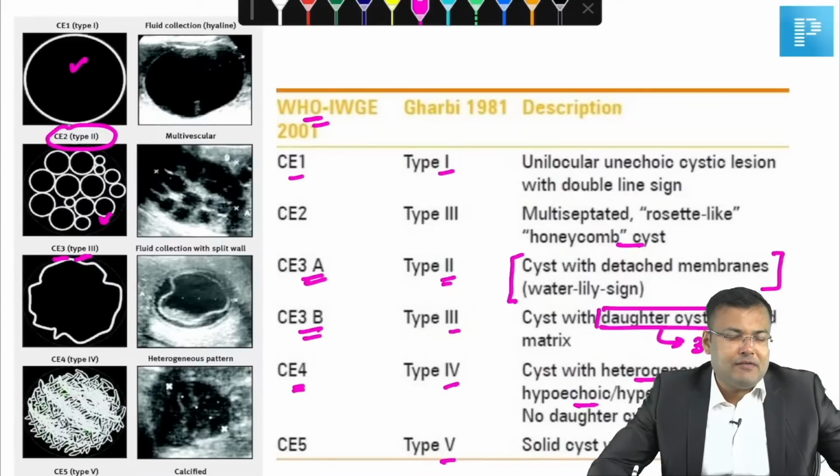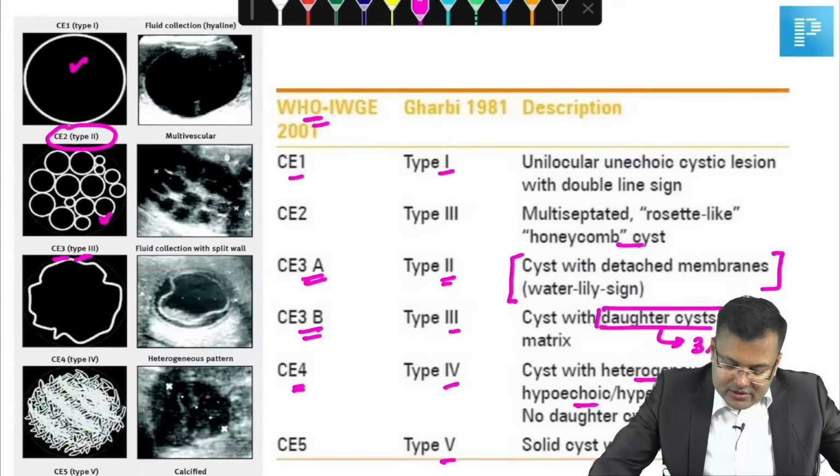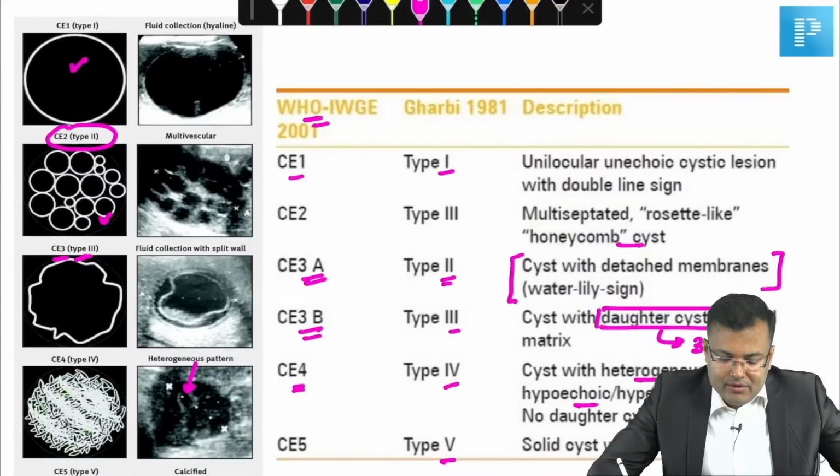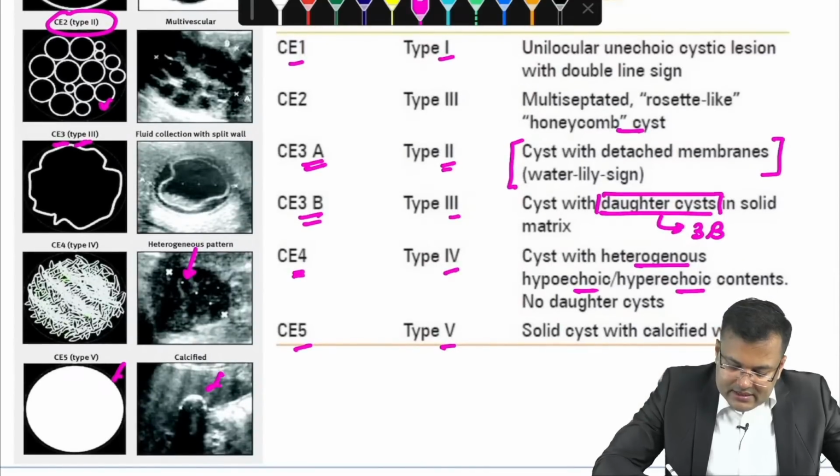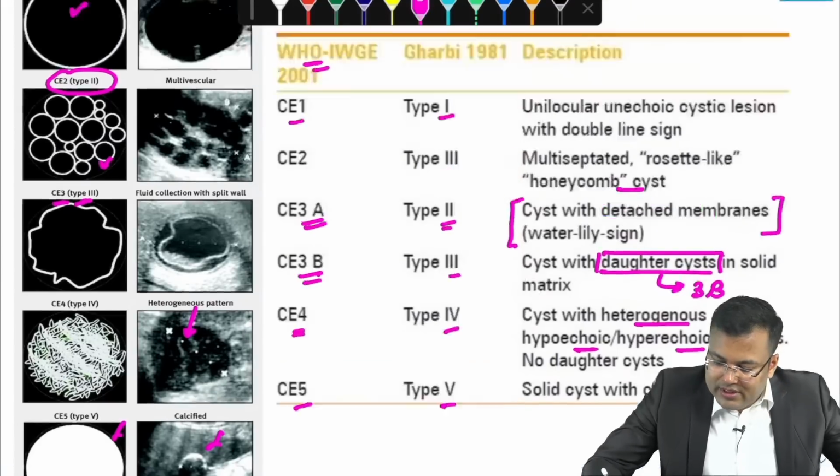What is CE4? Just like type 4 of Gharbee's classification, that is a complex heterogeneous mass. You can see hypoechoic as well as hyperechoic areas, and obviously CE5, in which you can see a calcified cyst. Clear, guys? Calcified cyst. Clear? So see the question.